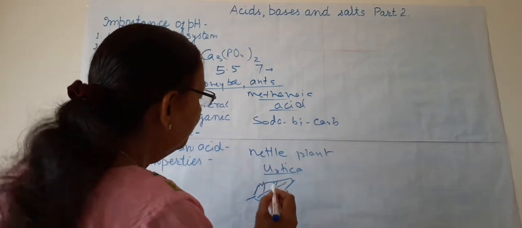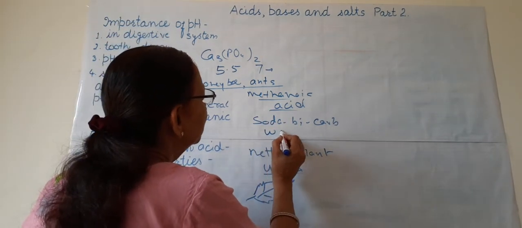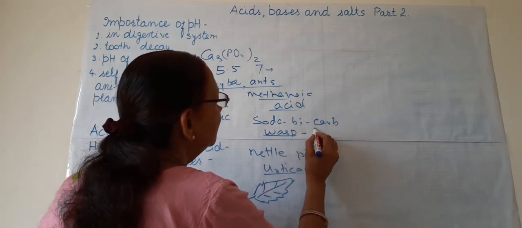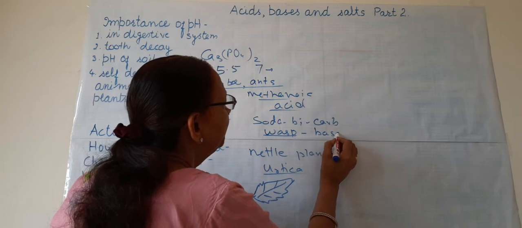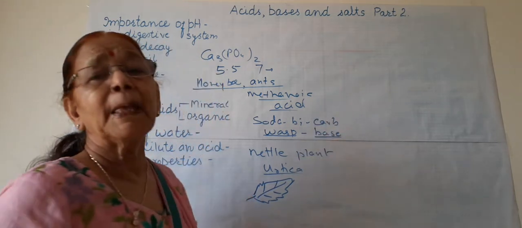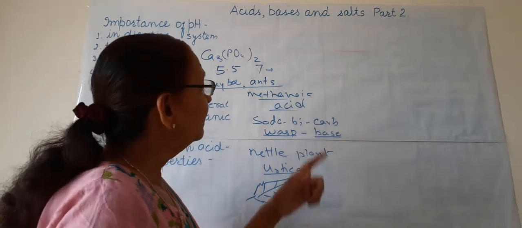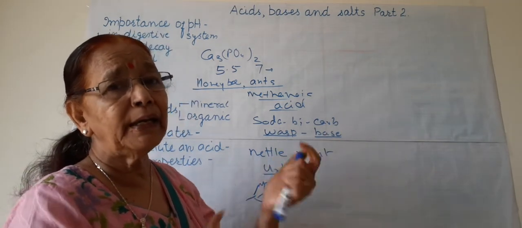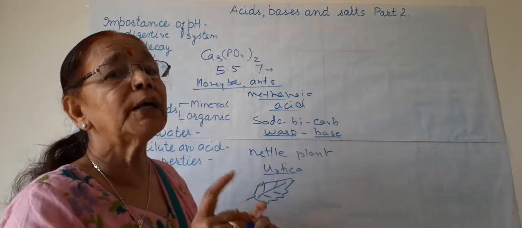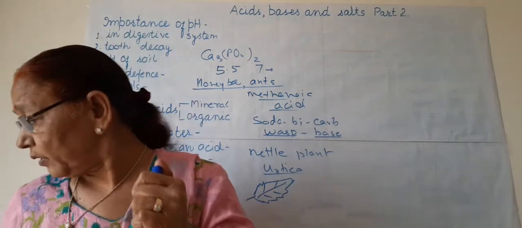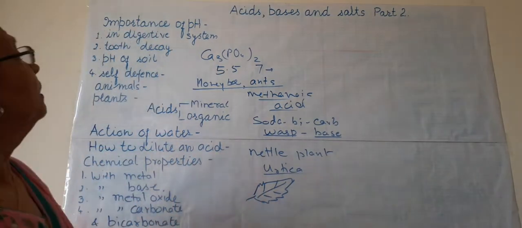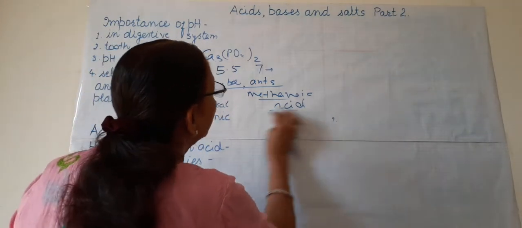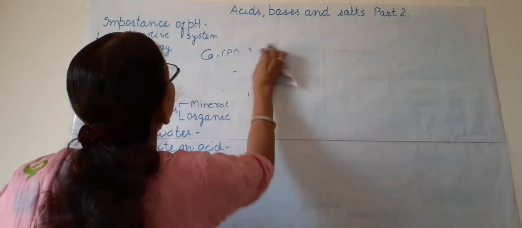And one more, wasps are also insects. Instead of acids, they have a base as their defense mechanism, and the effect of this base can be neutralized by rubbing vinegar or dilute acetic acid. So this is about the importance of pH in our day-to-day life.